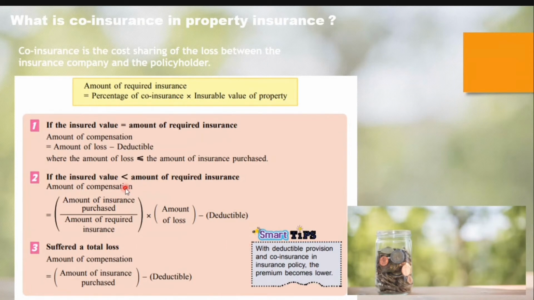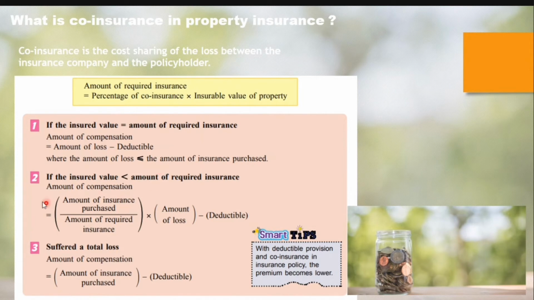So the first term, if the insured value equals the amount of required insurance, the amount of compensation equals the amount of loss minus the deductible, where the amount of loss is less than or equal to the amount of insurance purchased.